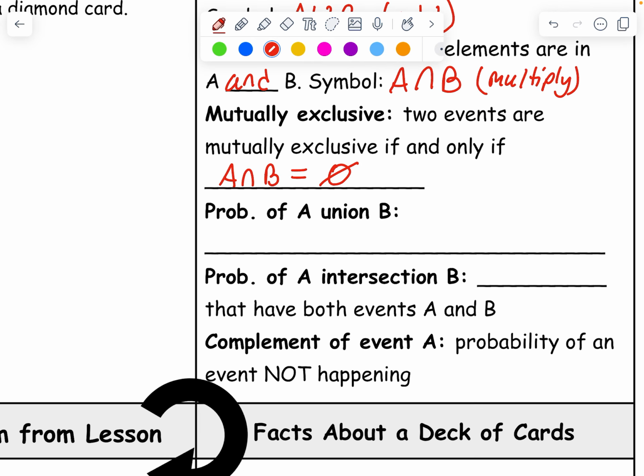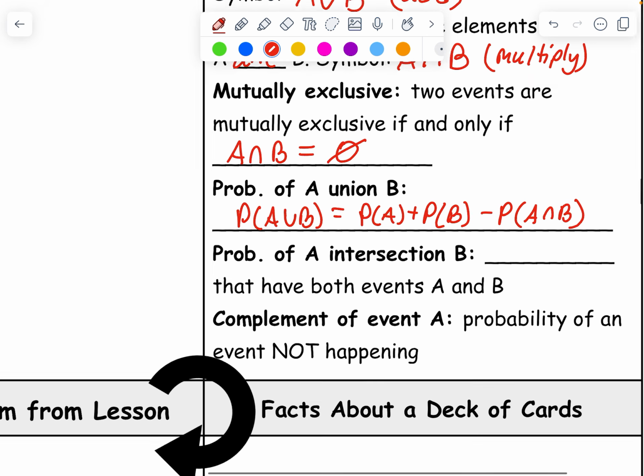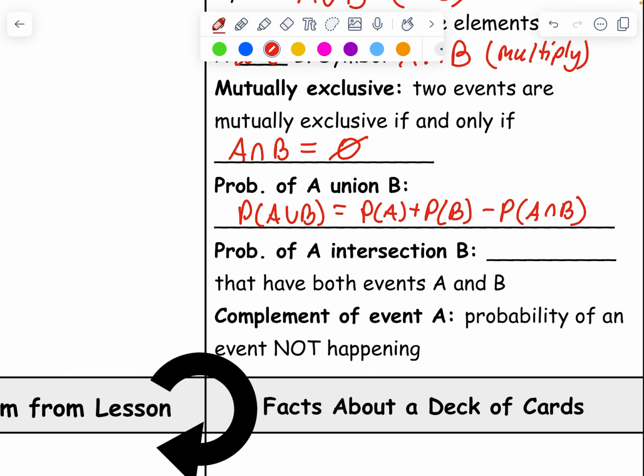Now, the probability of A union B has this formula. The probability of A union B is equal to the probability of A plus the probability of B, but then we're going to subtract the probability of A intersection B, or A and B, because we're talking about A or B in this case. So we're going to take away that part, and we just want the or part of it. So that's the probability of A union B.